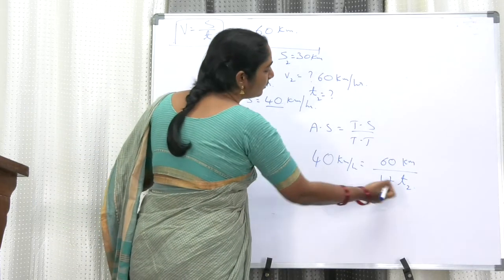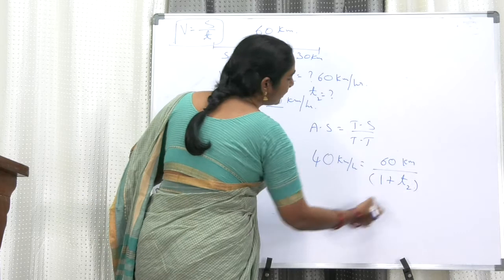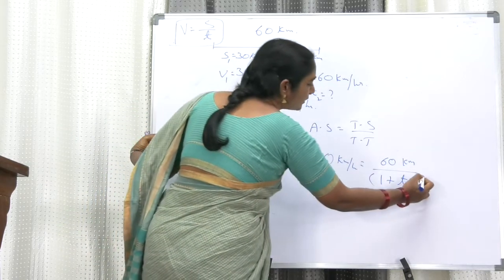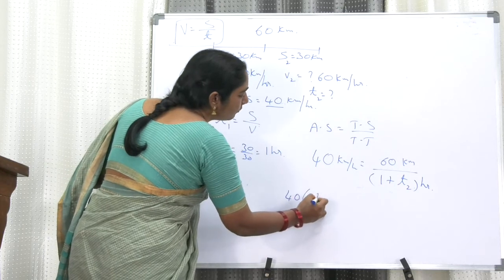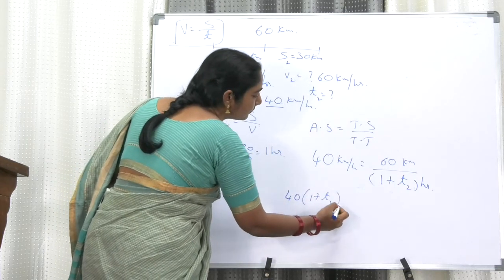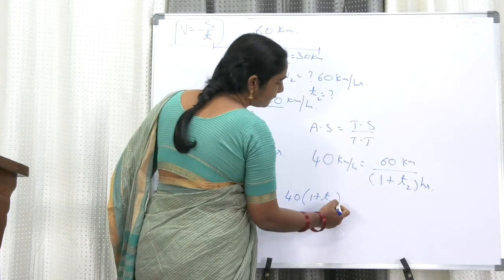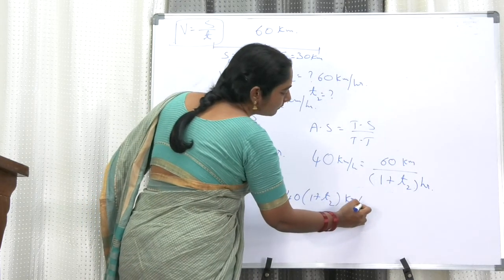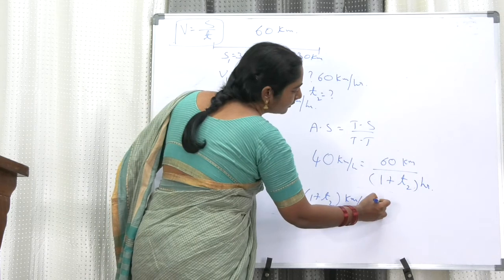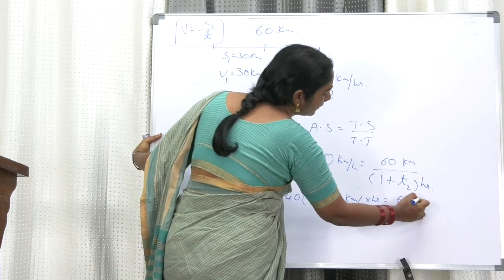Now let us go for cross multiplication. This is 40 into 1 plus T2, kilometer per hour into hour, is equal to 60 kilometers.